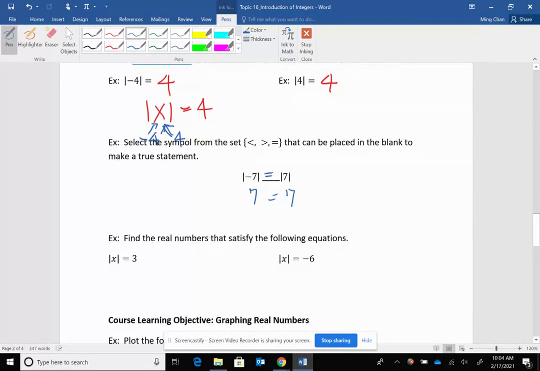Same thing right here, just like I did with the absolute value of x equal to 4. What number can I put inside the absolute value for x that will come out to be equal to 3? That's what this means. I can put -3 and I can put +3. So those two are my answer. What number can I put inside the absolute value that will come out equal to -6? Nothing.